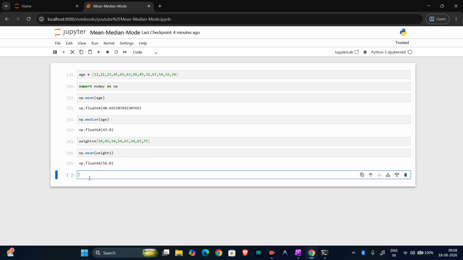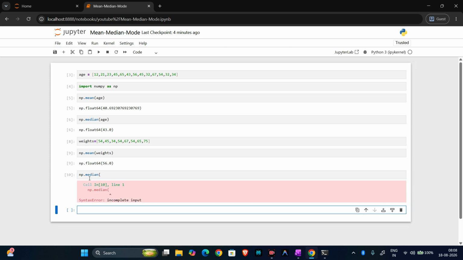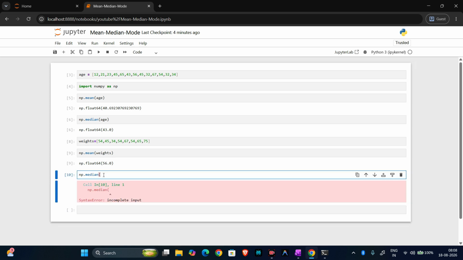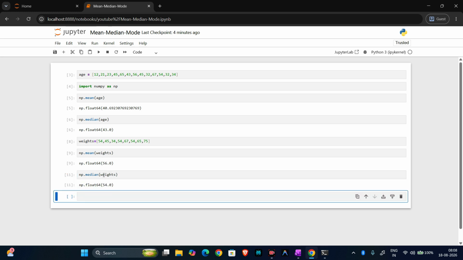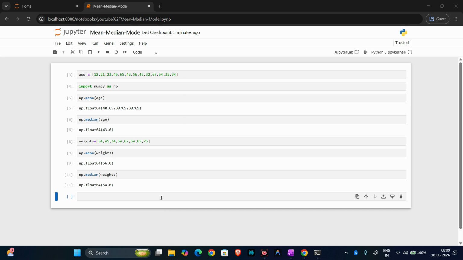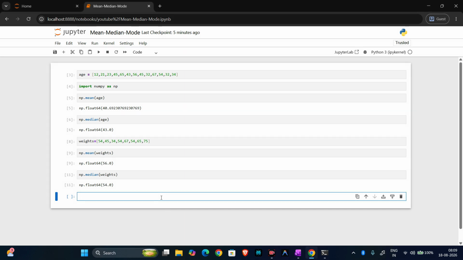And if we need to calculate np.median, we just have to call the median function. So you can see we are getting here mean 56 and median 54. Okay. So this is our sample data.